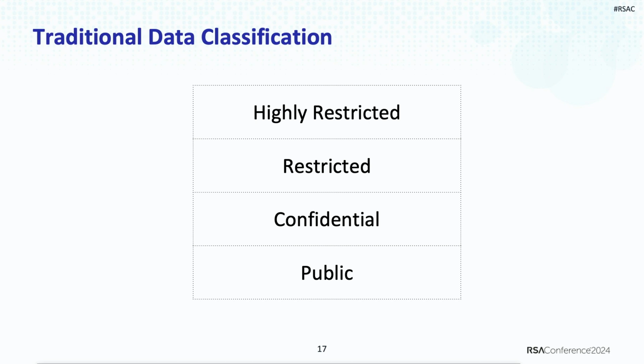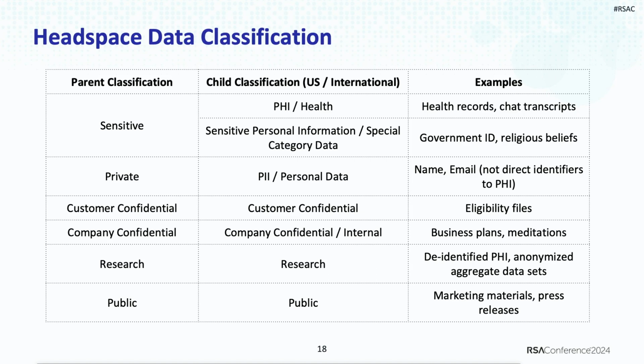And we realized that that's not a good model for Headspace, given we are a very different company from other healthcare industry companies or other companies who are in meditation and so forth, given we have a component of care as well. So we created our own data classification, which was the foundation of the entire DSAR. We have 2 classifications. First is parent and the other one is child. We have 6 classifications in parent, which is pretty standard: sensitive, private, customer confidential, company confidential, research, and public. And then of course, in the child classification, we have PHI, health, and so on and so forth.